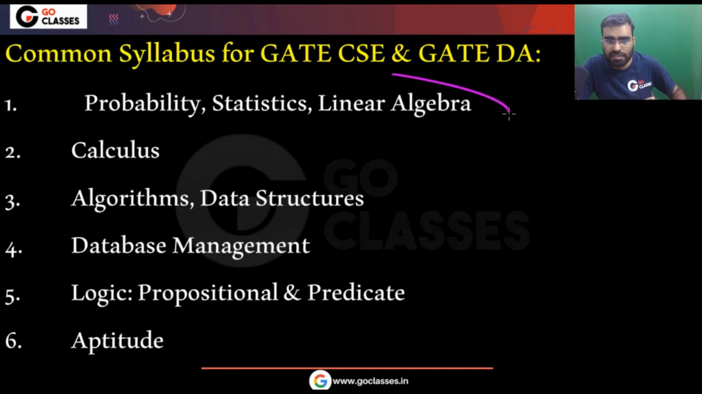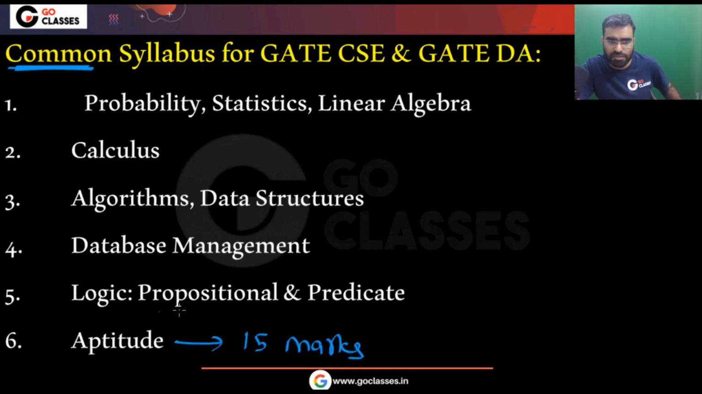So you can see this is the syllabus that is common, the common syllabus of GATE Computer Science and GATE DA. That is aptitude, that is your 15 marks. Other than that, you can see probability, linear algebra, stats, calculus, algorithm, data structure, database management, logic, propositional logic, predicate logic. So you can see a lot of syllabus is common. You can see aptitude, that is your 15 marks.